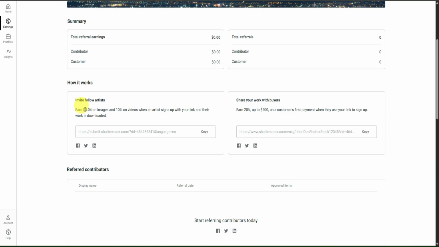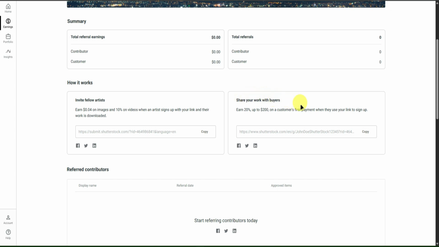So you earn $0.04 on images and 10% on videos when an artist signs up with your link and their work is downloaded. So you can just simply use this link right here so that you can earn money through these affiliate links. Same goes with this one right here.